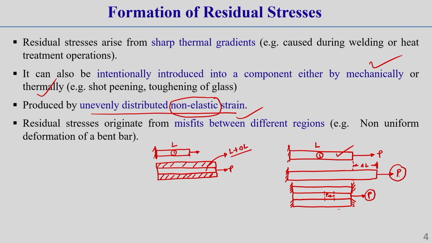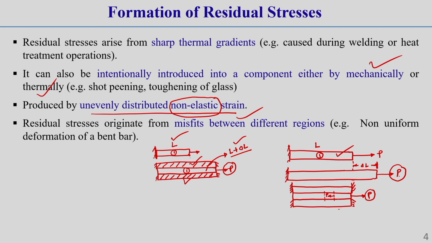Now, after the elongation we apply this top layer and bottom layer, keeping bar 1 in that elongated position, which has a length delta L. Now, if we remove this load P, due to this top layer and bottom layer, this middle layer, that is layer 1, will not return back to its original length L. So due to the top layer and bottom layer, it is resisting the return of layer 1 from its elongated position, correct.